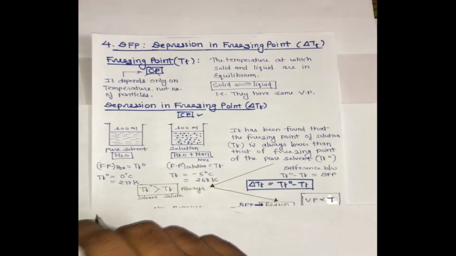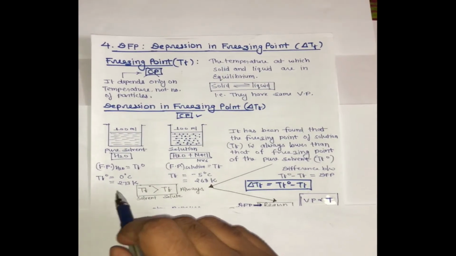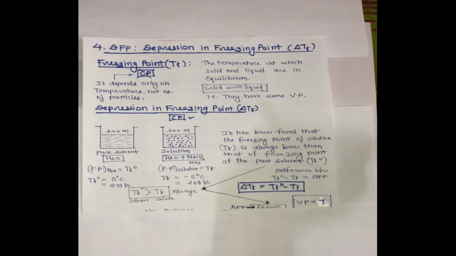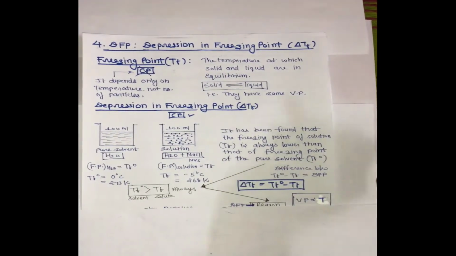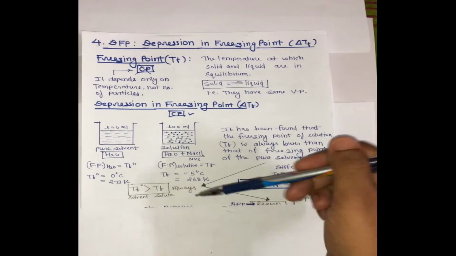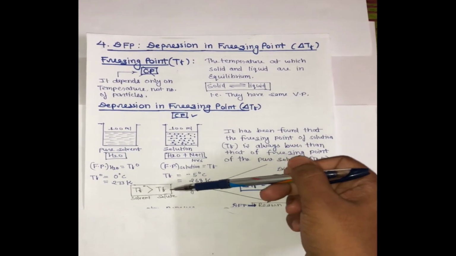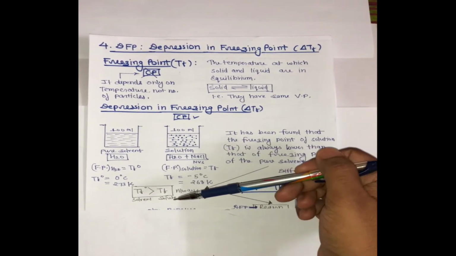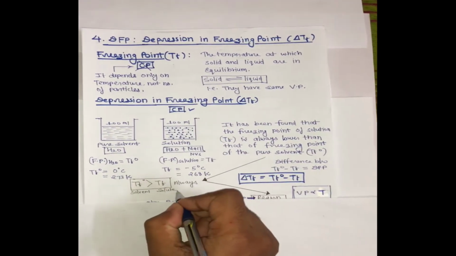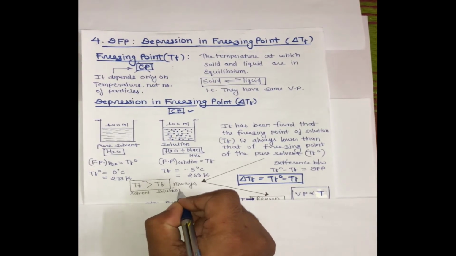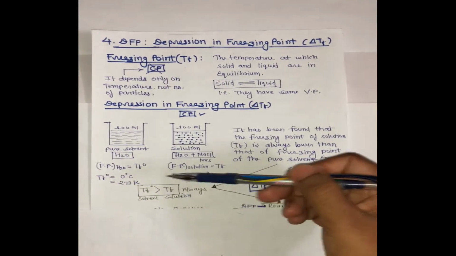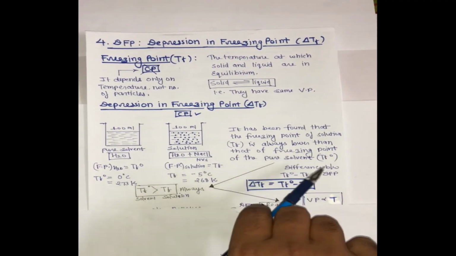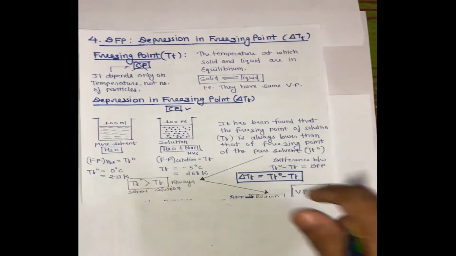Remember, the pure solvent boils at a lower temperature than the solution. But here the solvent is freezing early as compared to the solution, right? Means TF naught is greater than TF. So same thing, TF is always lower than TF naught. What is the reason? We will discuss here.